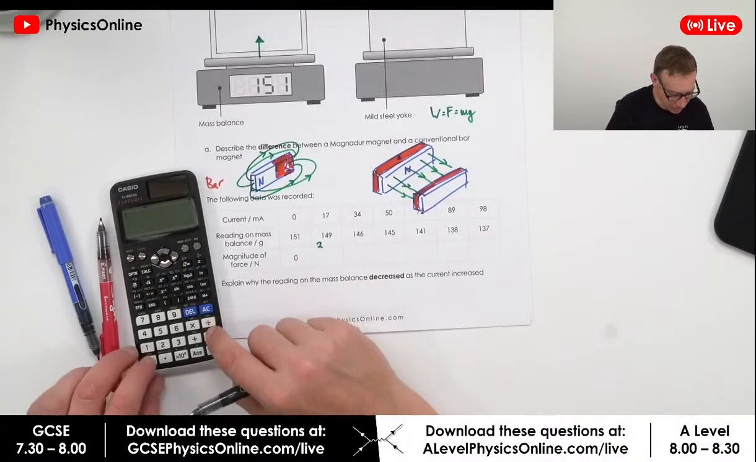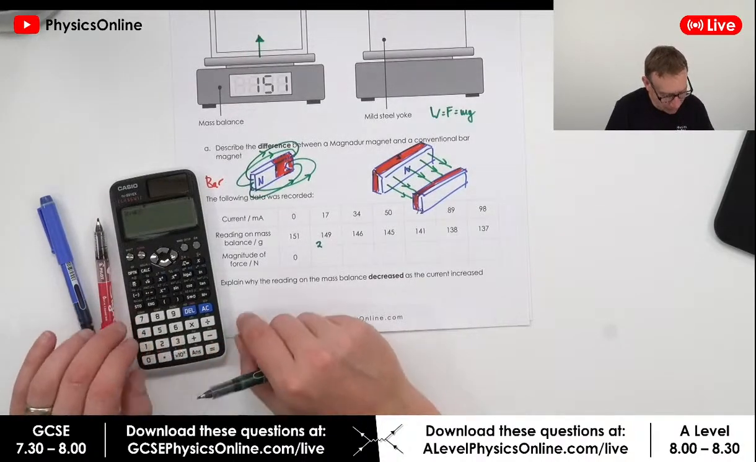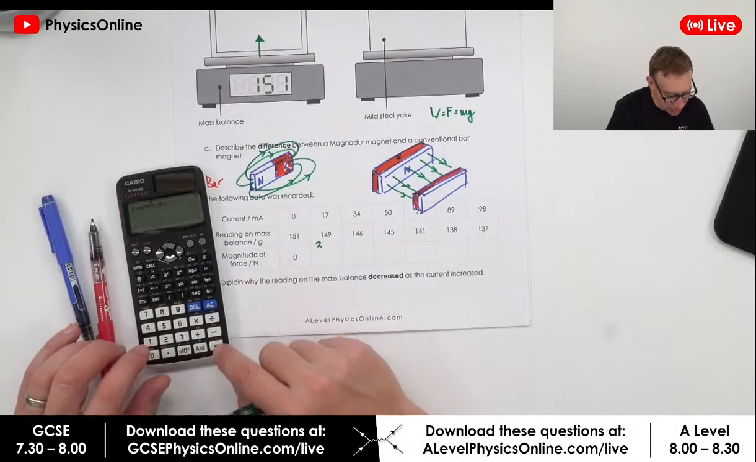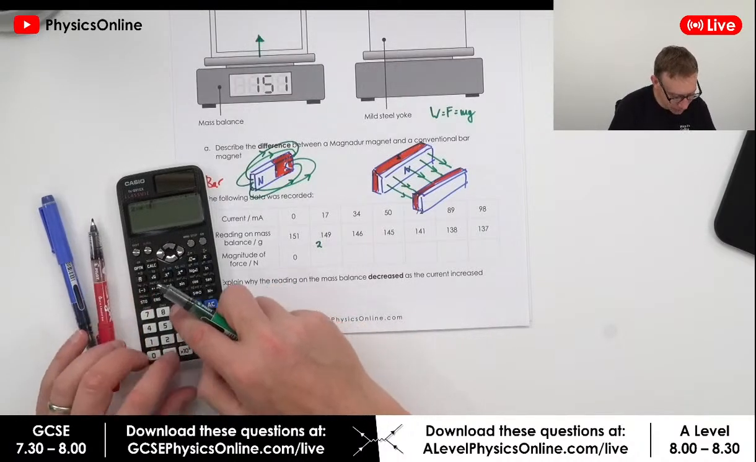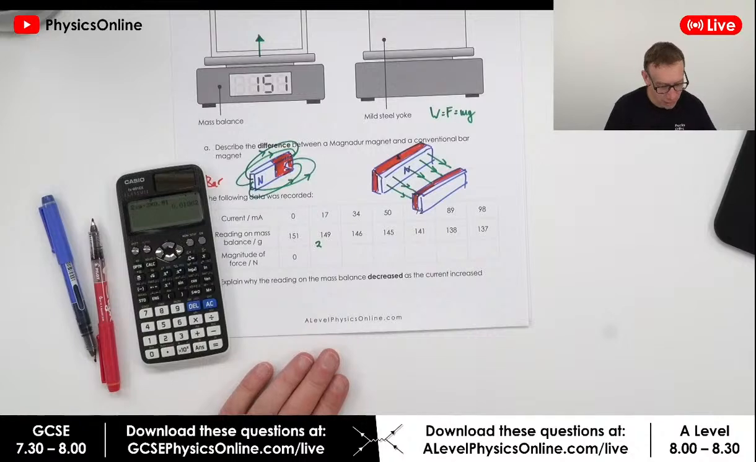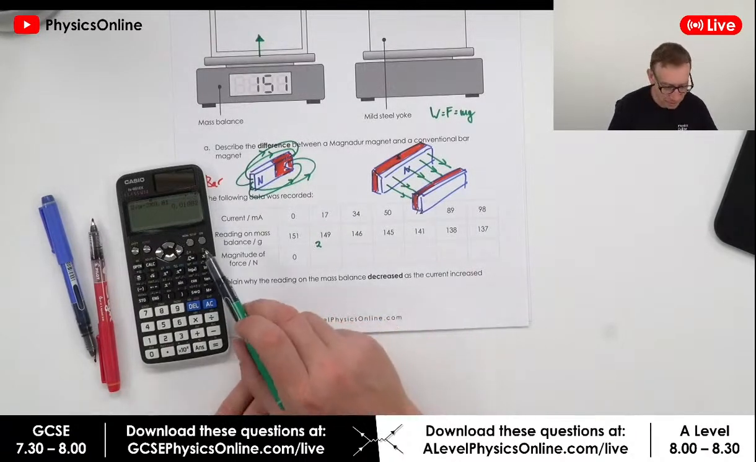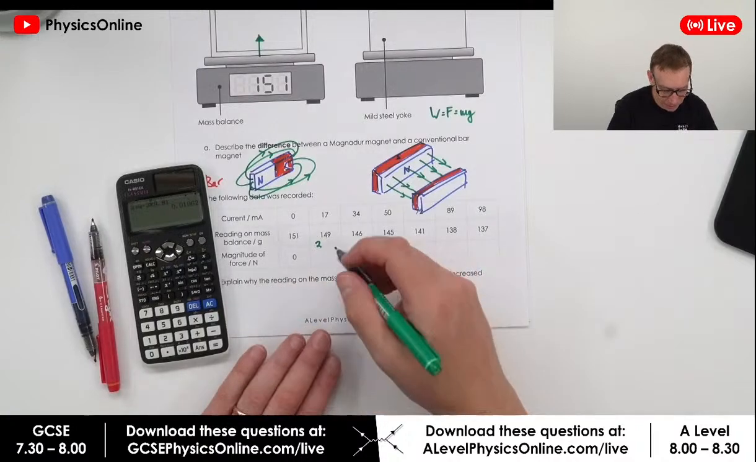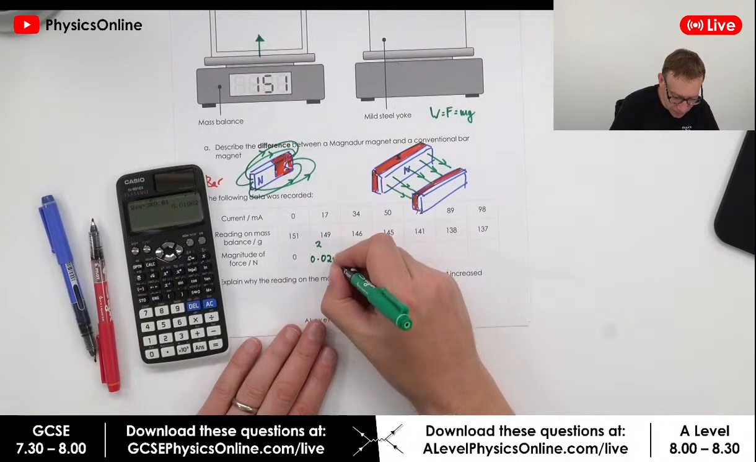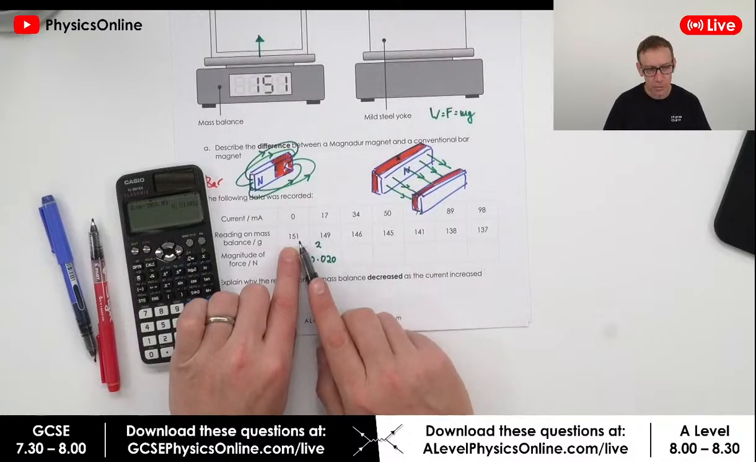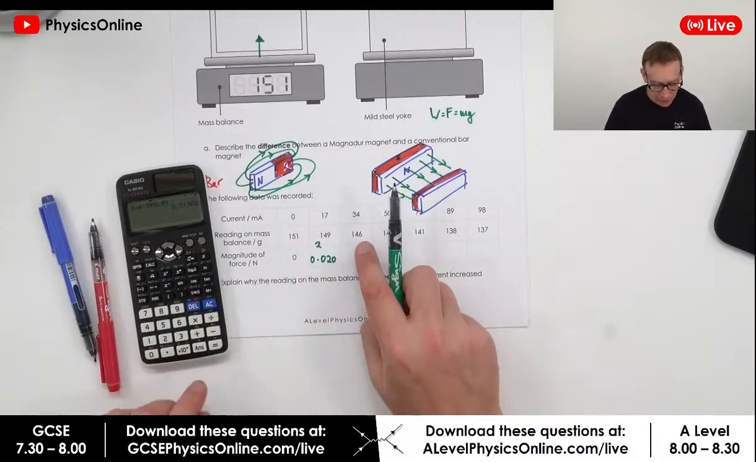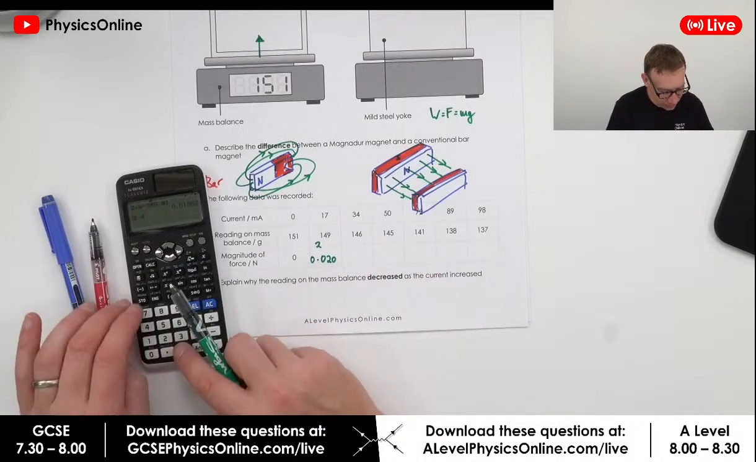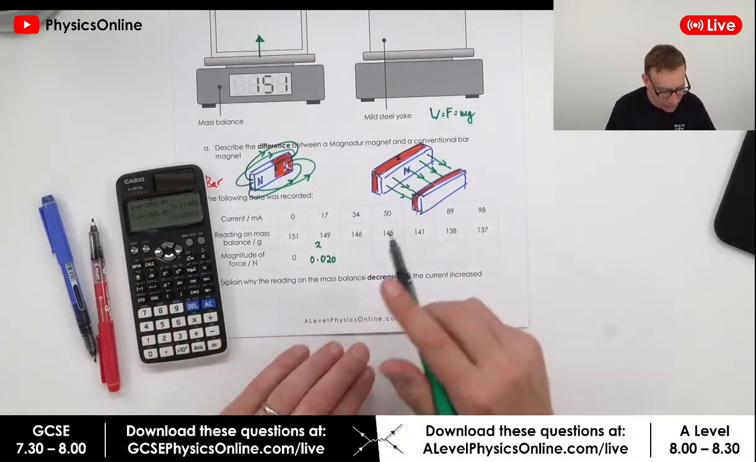Okay, so it's changed by 2 grams. So that's 2 times 10 to the minus 3 kilograms. Multiply that by 9.81. And 2 times 10 to the minus 3 times 9.81 is 0.01962. So I guess I'm going to give that to 2 significant figures as 0.020. It was 151, it decreases to 146, so it changes by 5 grams, so 5 times 10 to the minus 3 times 9.81 is